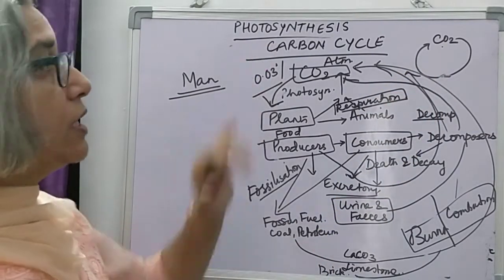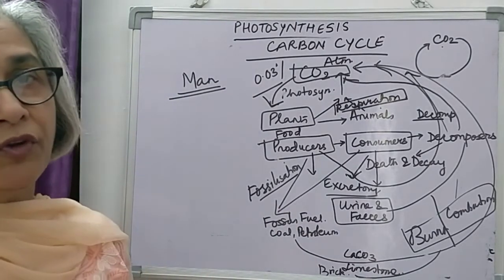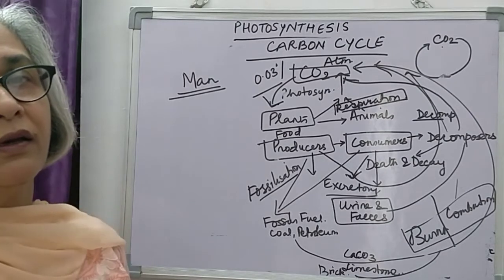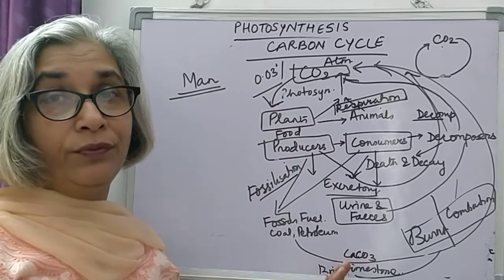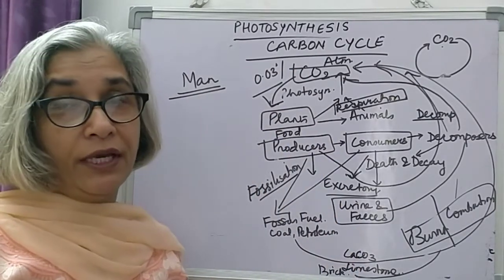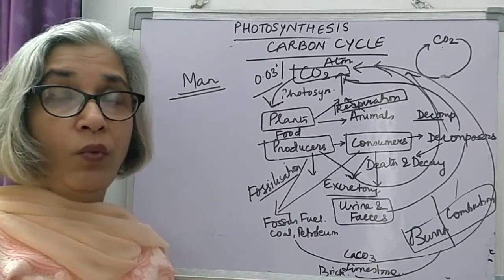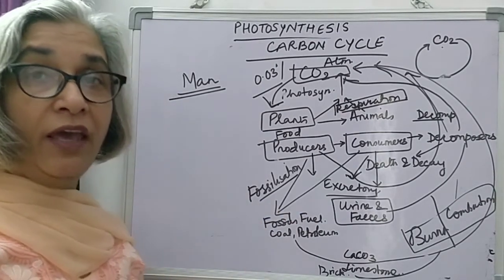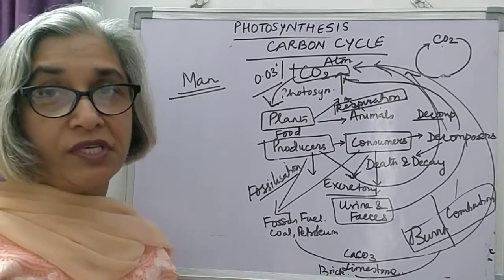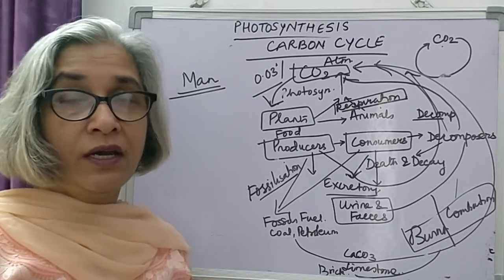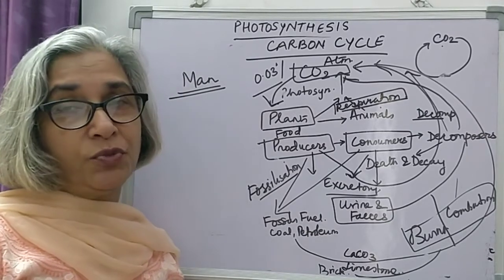So this is what the carbon cycle is. I have explained it to you. The steps are clearly mentioned in your book. When you read from the book, you can get a better idea. You will just follow what I have told you. So this is about the carbon dioxide cycle, which means a series of changes taking place where carbon dioxide is removed from the air and is added back again into the air by various other processes. Photosynthesis removes it; combustion, respiration and decomposition add it back into the atmosphere.